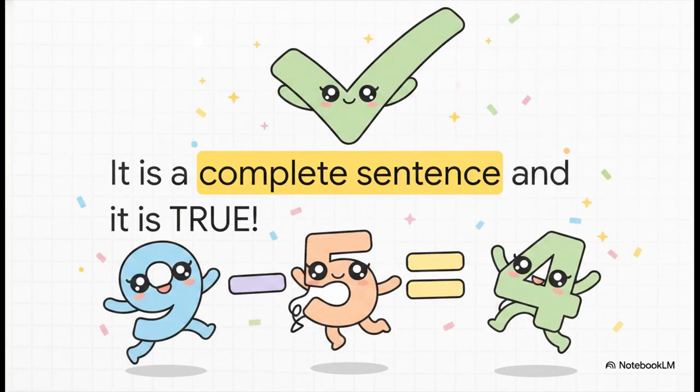So the absolutely crucial point here is that because it contains the verb, the equal sign, it states a complete thought. Therefore, it is definitively a mathematical sentence. And if we evaluate that complete thought, we find that it is, in fact, absolutely true. 9 minus 5 is indeed equal to 4. Look at that. You are now successfully reading, comprehending, and evaluating the universal language.